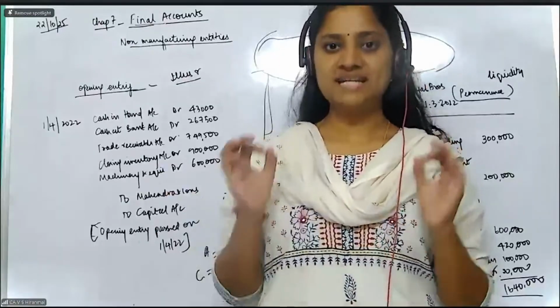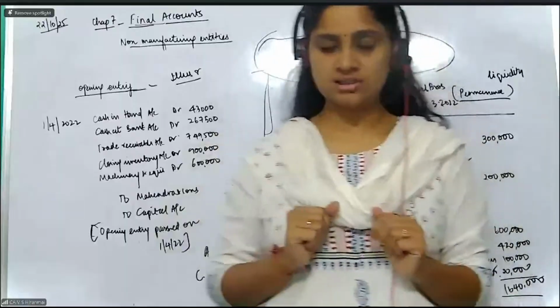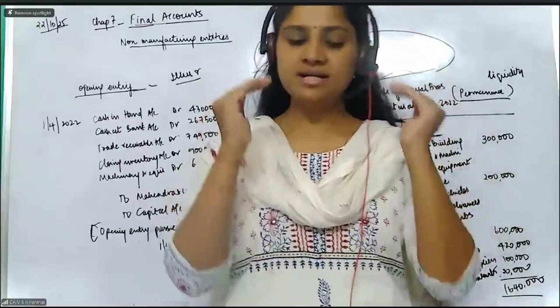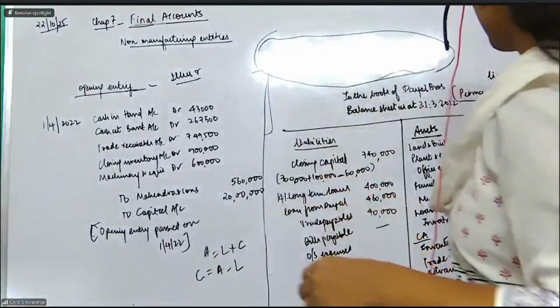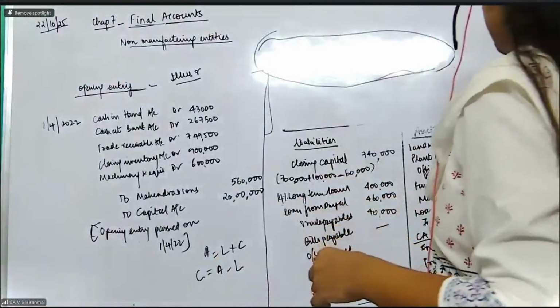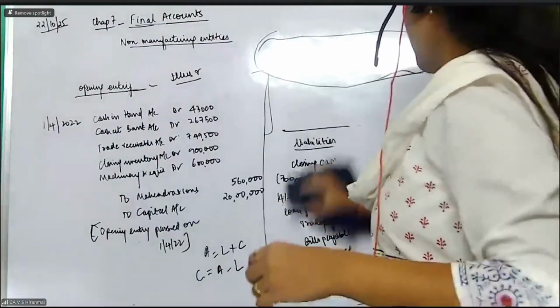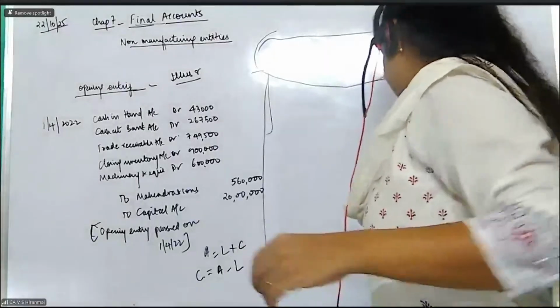Now, the next thing. What is the next concept? So now let us practice on this. I will now show you an illustration which says prepare your trading account and P&L account together. It says prepare the trading account and P&L account together. Very, very simple question. Okay. Question or the illustration number 5. So how do I prepare that, madam?